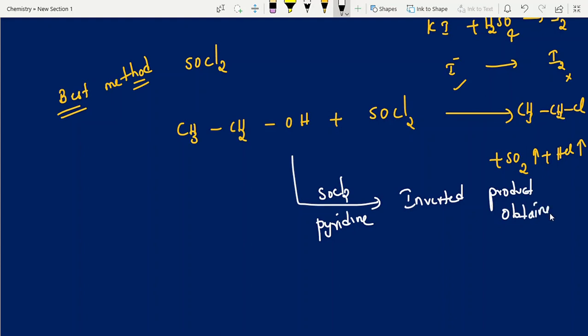Okay, coming videos I can upload this one. So here in the pyridine case, Cl minus availability is more. It follows SN2 mechanism. Okay, now next one.